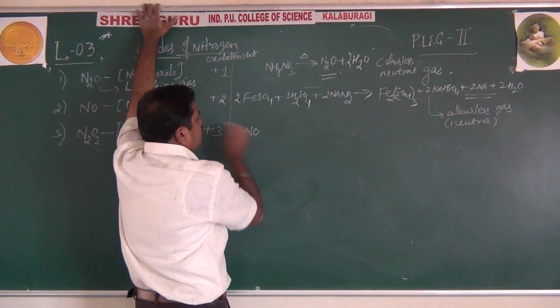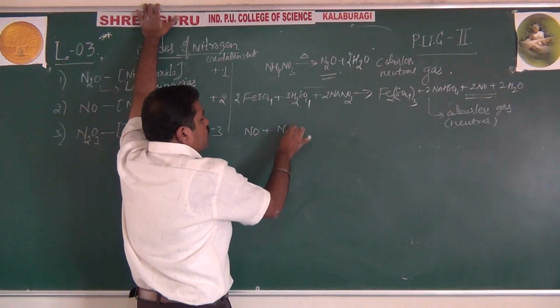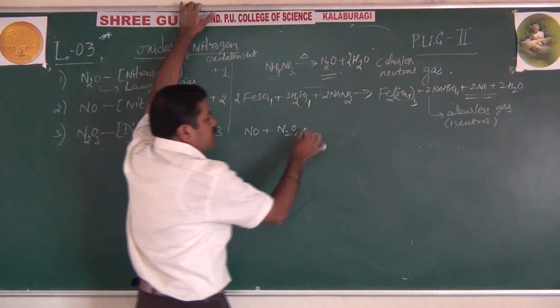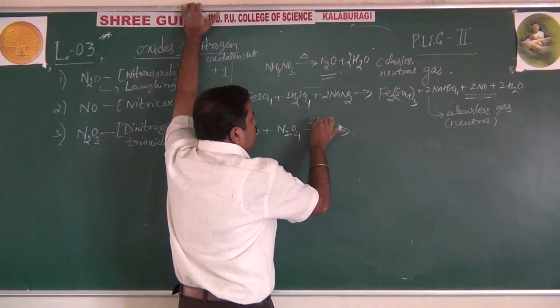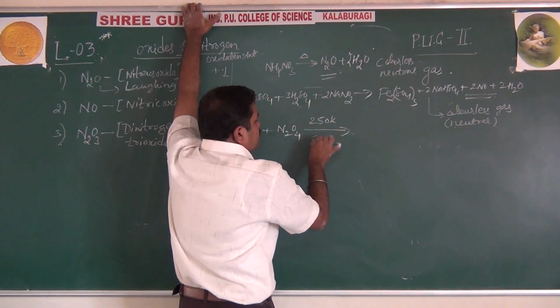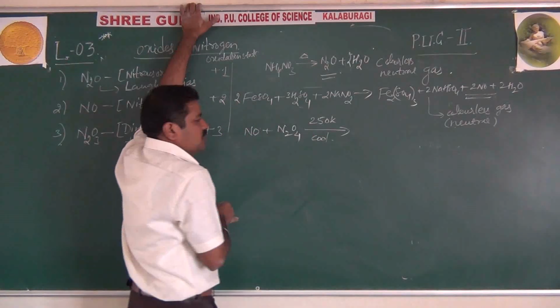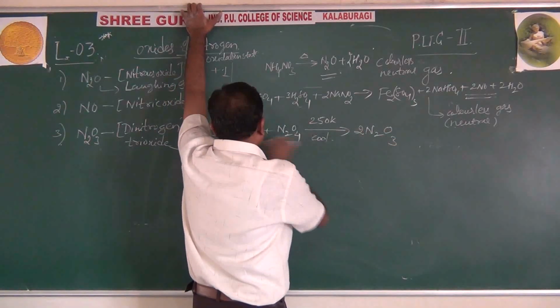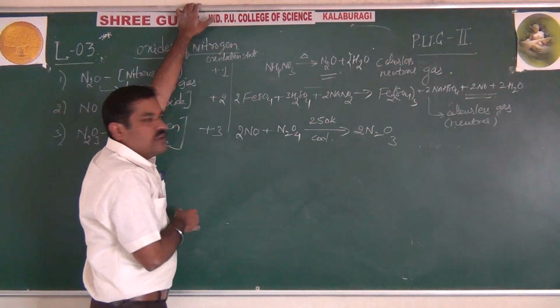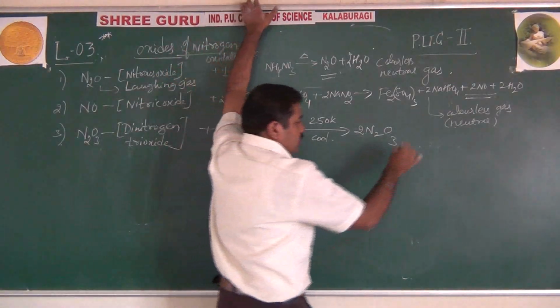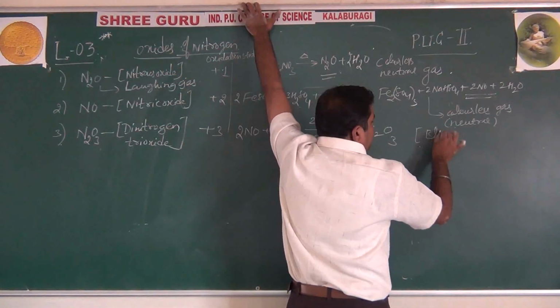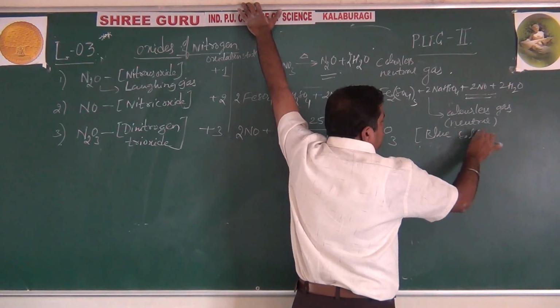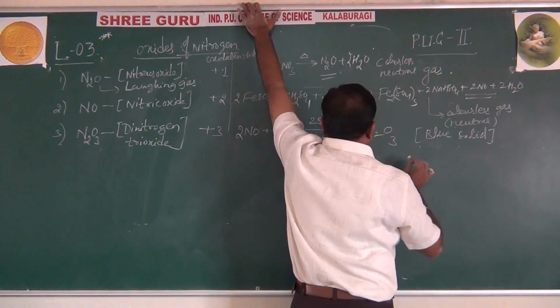Nitric oxide plus N2O4, dinitrogen tetroxide. Then they are cooled, to 250 Kelvin, a very low temperature. Now we can prepare 2N2O3. So 2NO plus N2O4 gives 2N2O3. But this is very unstable. It is a blue colored solid.